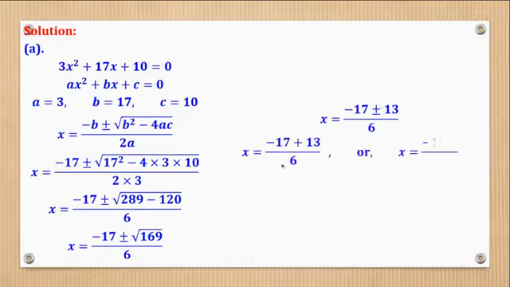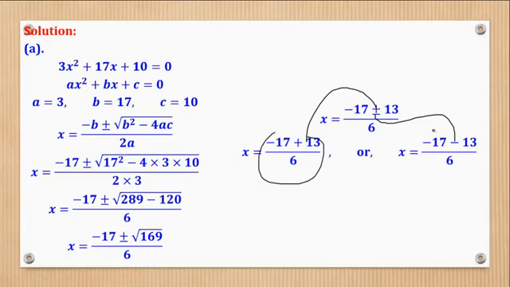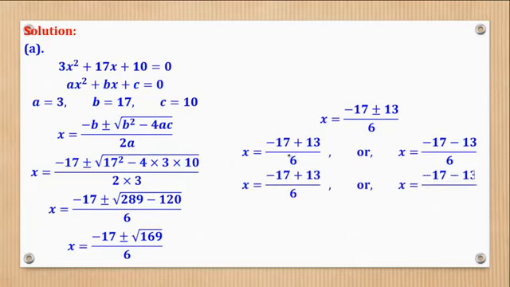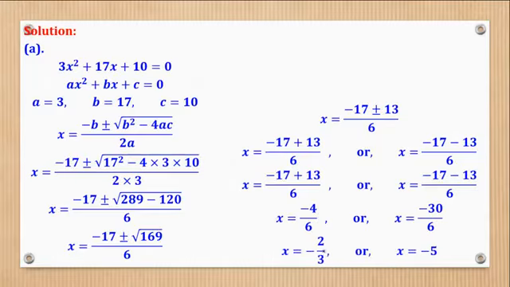So that you have two options. You can first use a plus and then you also use a minus. When you use a plus, you come up with this. Use a minus, you come up with this. For a plus, this is negative 4 and here it is negative 30. Then you simplify the fractions to come up with that and that, which are the same as before.